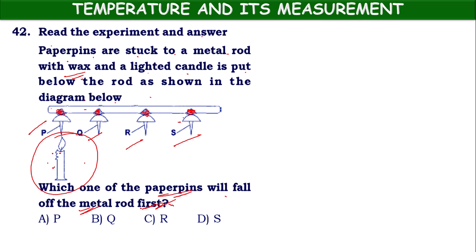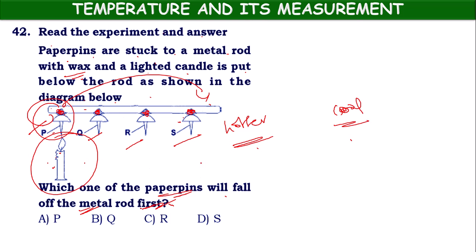Because the part near the candle takes the heat first, heat will travel from the hotter place to the cooler place, from this place to this place. So this will become hot first. So the pin attached here, pin P, will fall off the metal rod first. So option A is correct.